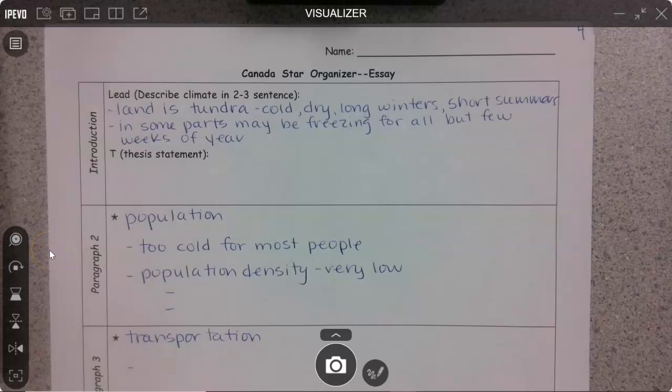Hey Lancers, so congratulations on finishing your plan for your essay. Now it's time to take your plan and turn it into your multi-paragraph writing piece. If you filled out all parts of the plan, minus maybe the conclusion, then this should make it a lot easier to write your essay, and your essay should have everything in it that it needs to have, and it should be well organized. So remember, our essay is going to be 5 paragraphs long.